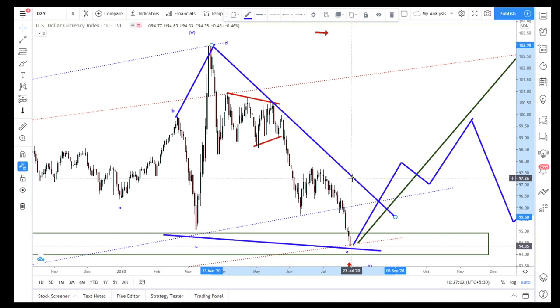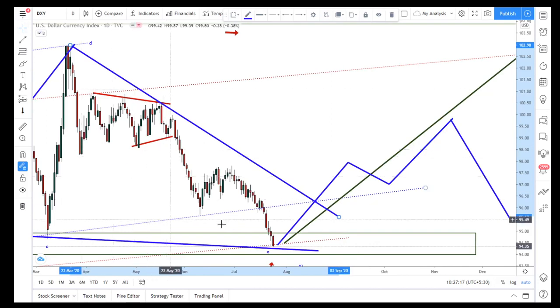First time I told that it may be 98.3 like that, and then again if it broke this zone, I'm expecting the irregular flat as a running flat, it may at least reach the 97. But here it's already a simple correction made. It's an irregular flat, B and C is completed.